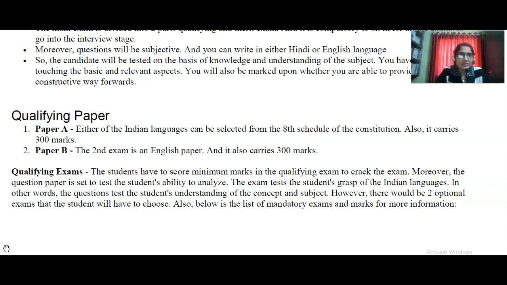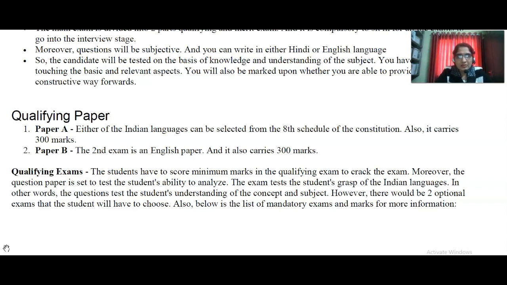Paper B, the second exam, will be the compulsory English paper, and it also carries 300 marks. First paper also, any one language. Both A and B are languages only, but B is compulsory English, and A is from the 8th schedule of the Constitution. Whatever languages are mentioned, you can select that. Maybe your mother tongue is included, then you can select your mother tongue also.